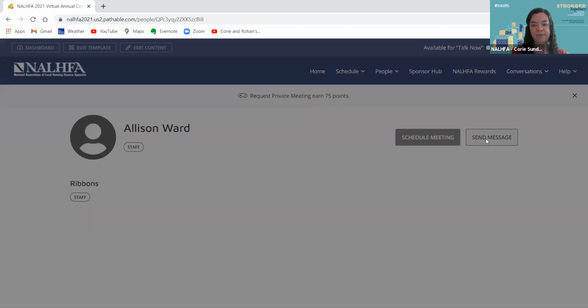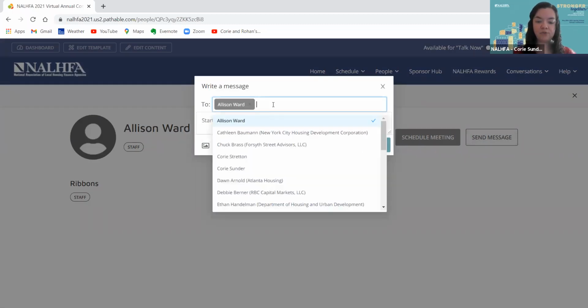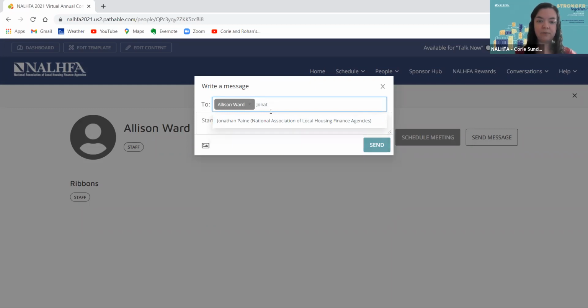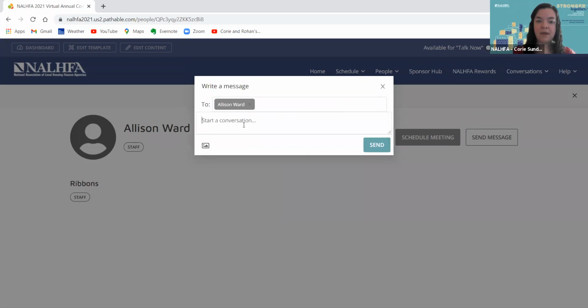So first, if I click send message, it pops up right here. I can add individuals to this message if I wanted to, so I can send something to Allison and Jonathan. And I can start a conversation here and click send.